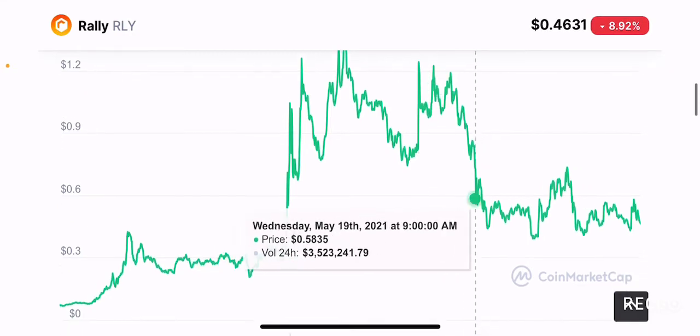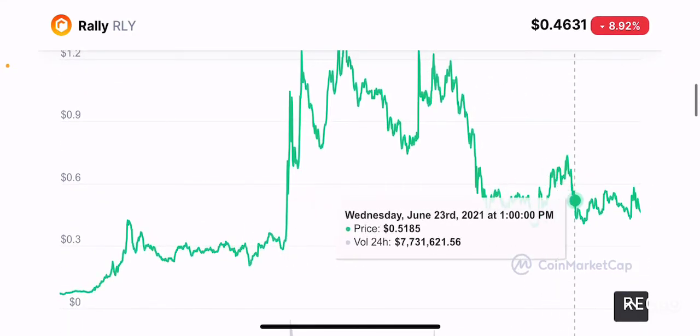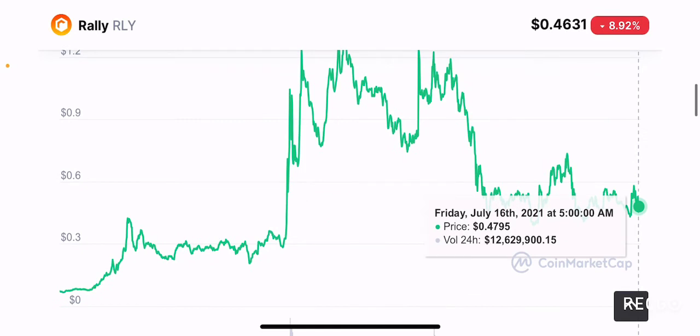And then since then it's crashed and been moving sideways. Overall it's been moving in a sideways trend, not upwards or downwards, kind of not showing any trend at all. It's just moving sideways, right? So if you want to buy this token, again, not financial advice, but I would probably suggest that this is a token that's extremely good for a short-term play, not good for a long-term play, in my opinion, because of its horrible tokenomics.